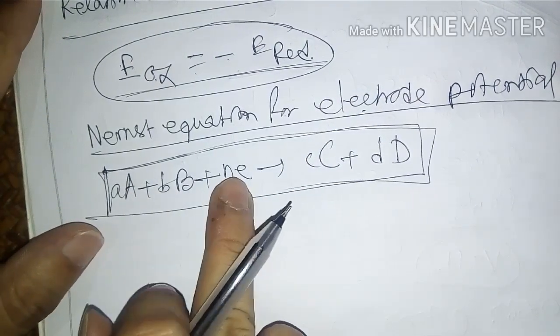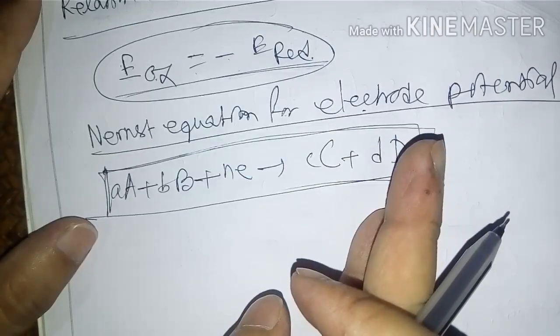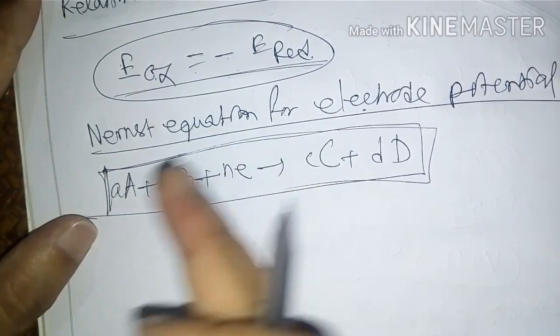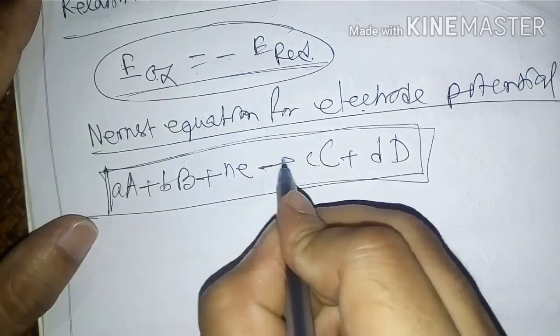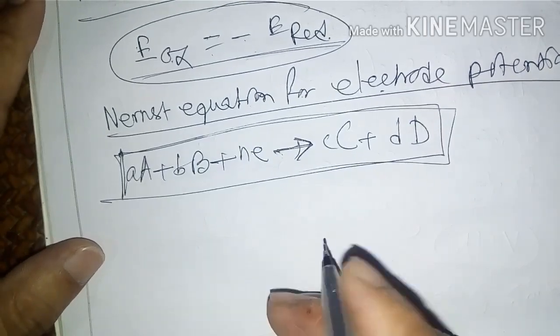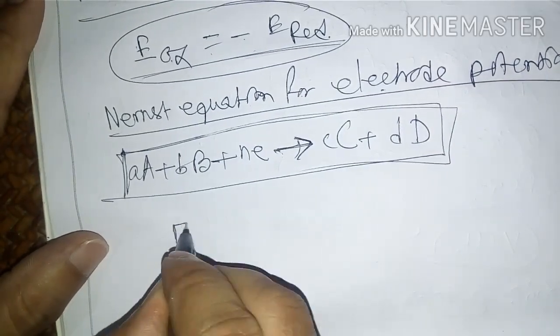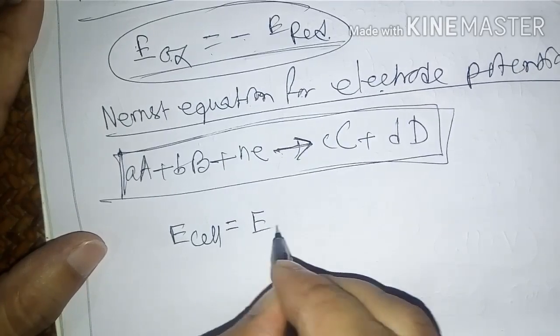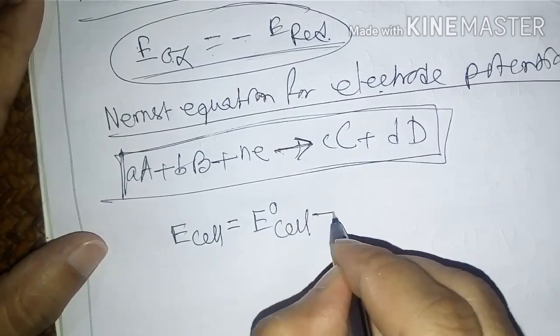Reduction reaction means gain of electron. That's why, if there is gain of electron, you use this n, that means electron on this side, the left-hand side. This is the arrow. Understood? Now what is the formula? This is E, or E cell, right? E cell equals E naught cell minus